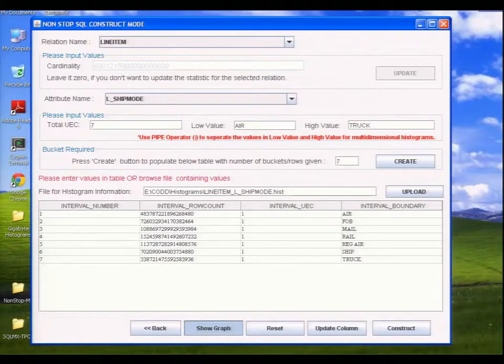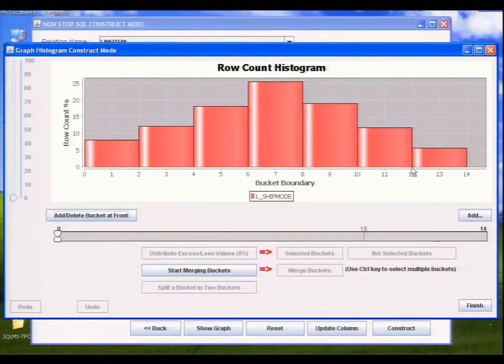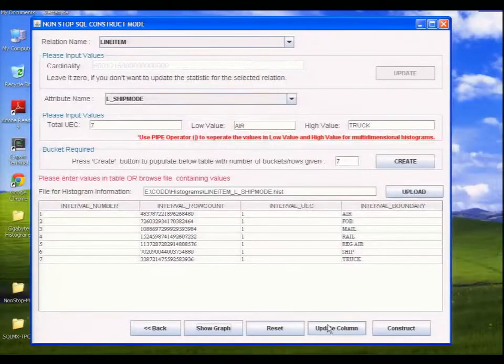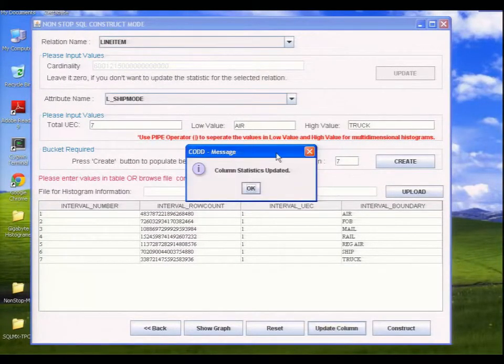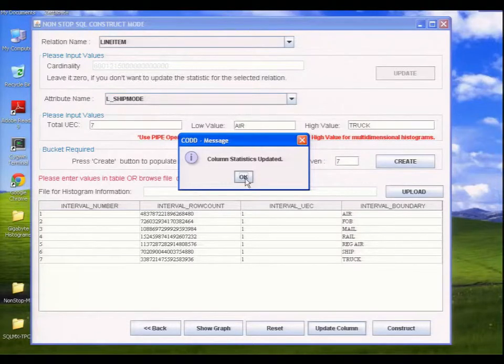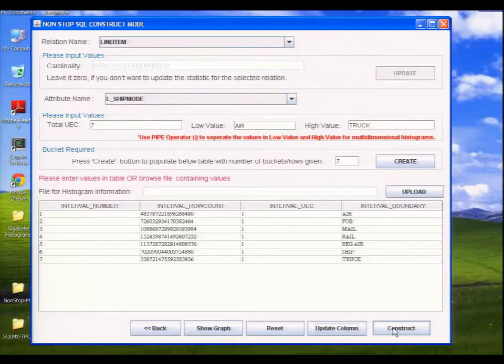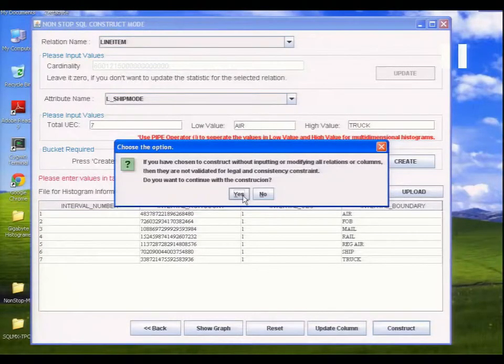After doing this for each column, we update. This button is there. After inputting the information for each column, we update. When we click on update column, using topological sorting, linear ordering, it checks whether the constraints are fine or not. After this, once we have done it for each attribute, we click on construct.